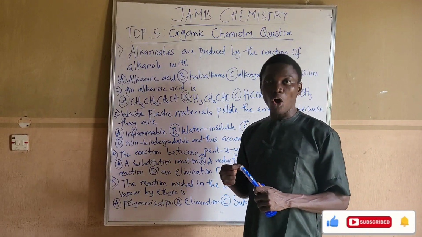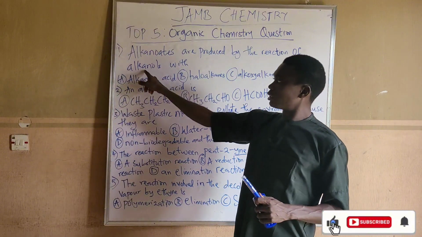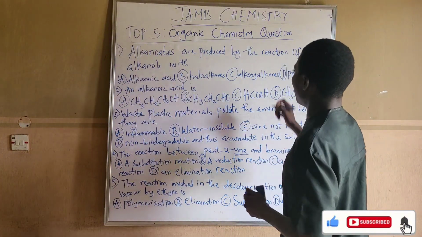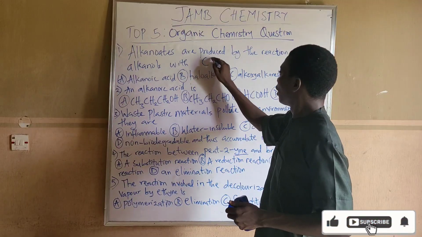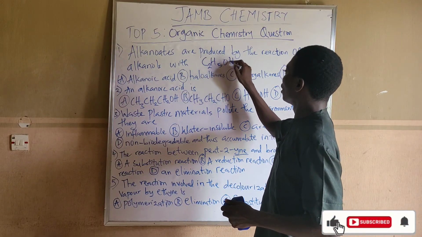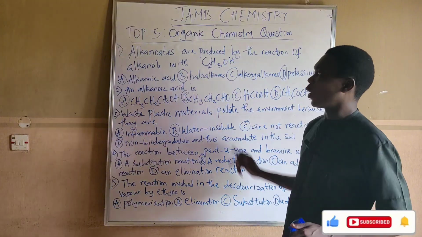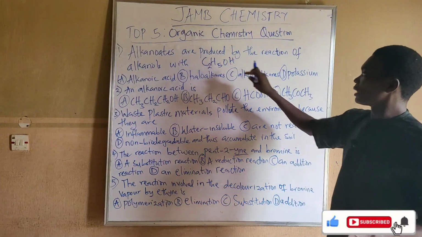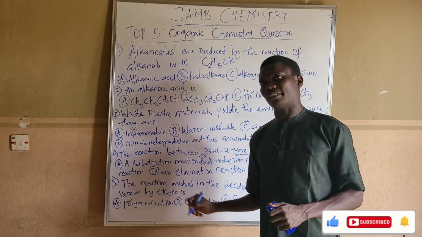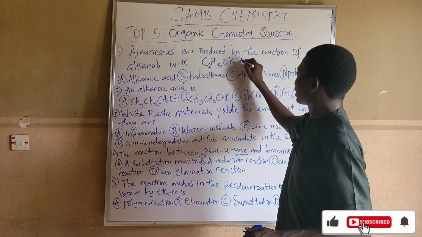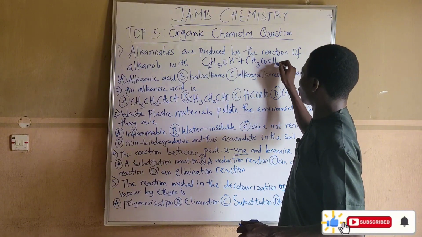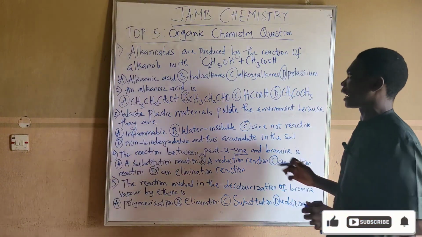You know, ethanol is under what? It's under the family of alkanols. So ethanol is C2H5OH. This is the formula for ethanol. Now this ethanol, let me react it with ethanoic acid. This is the formula of ethanoic acid, CH3COOH.